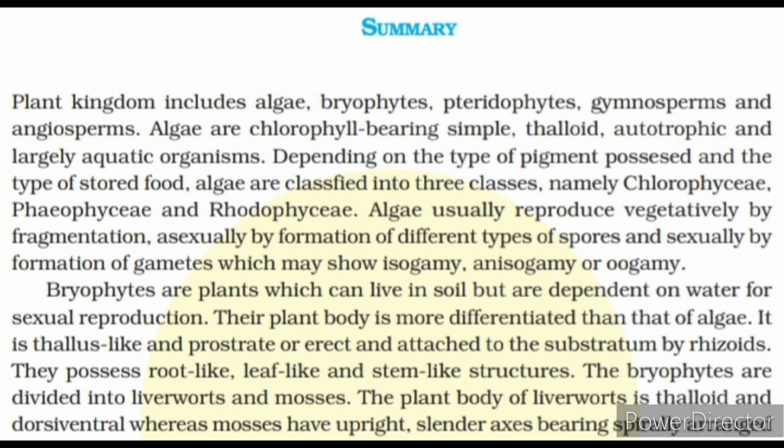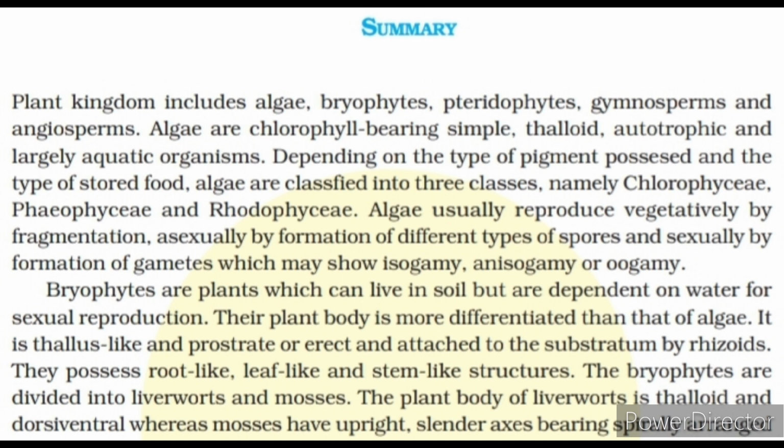Summary. Plant kingdom includes algae, bryophytes, pteridophytes, gymnosperms and angiosperms. Algae are chlorophyll-bearing simple, thalloid, autotrophic and largely aquatic organisms. Depending on the type of pigment possessed and the type of stored food, algae are classified into three classes, namely Chlorophyceae, Phaeophyceae and Rhodophyceae. Algae usually reproduce vegetatively by fragmentation, asexually by formation of different types of spores and sexually by formation of gametes which may show isogamy, anisogamy or oogamy.